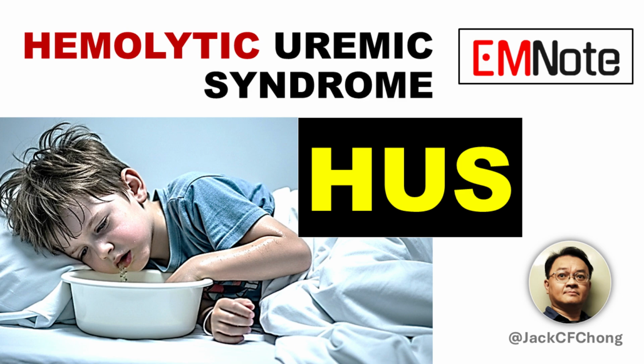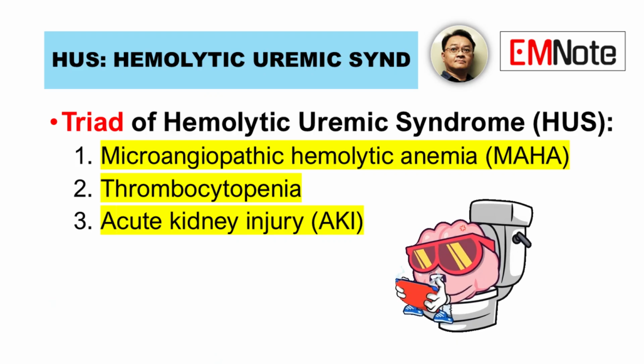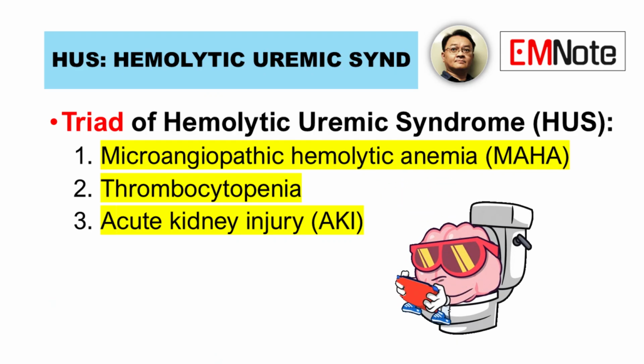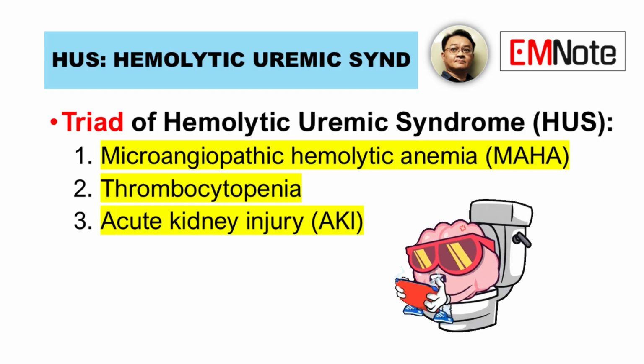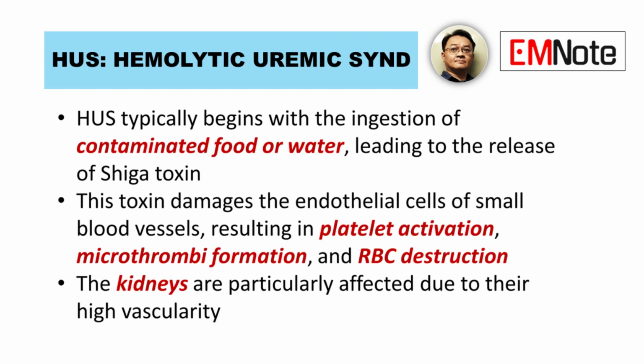Hemolytic Uremic Syndrome, HUS, is a rare but serious condition characterized by the triad of microangiopathic hemolytic anemia, thrombocytopenia, and acute kidney injury. This syndrome is most commonly caused by infection with Shiga toxin-producing E. coli, particularly serotype O157:H7. HUS typically begins with the ingestion of contaminated food or water, leading to the release of Shiga toxin.